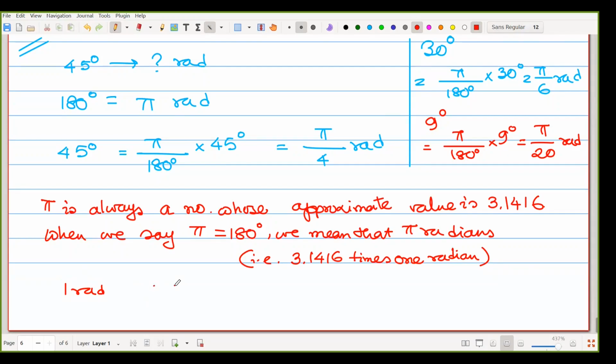So when we are writing pi rad, that means 3.1416 into 1 rad. That is the thing we are saying.